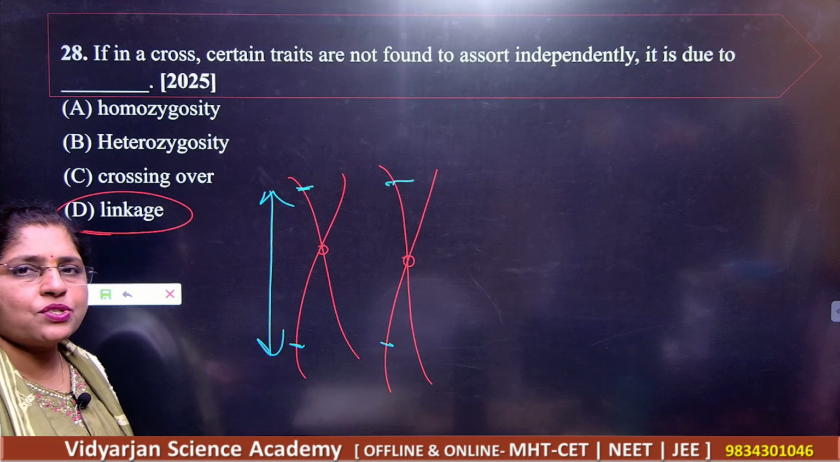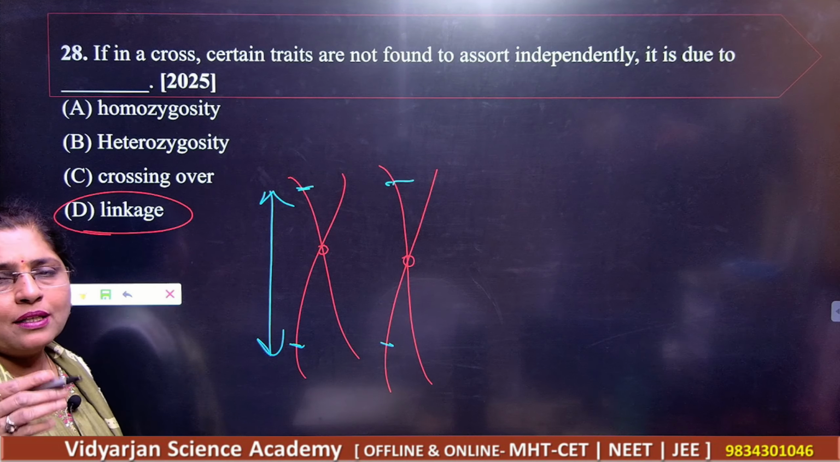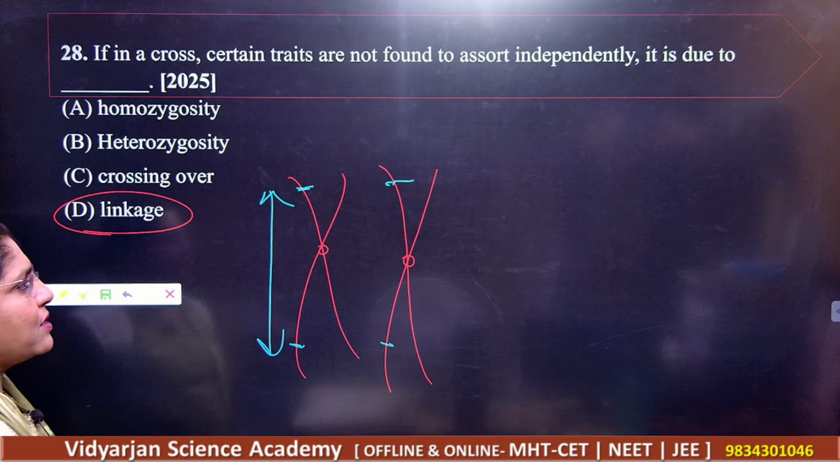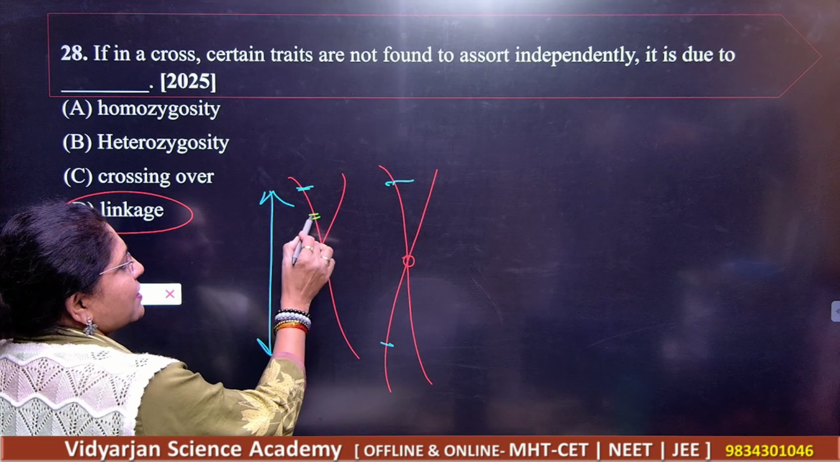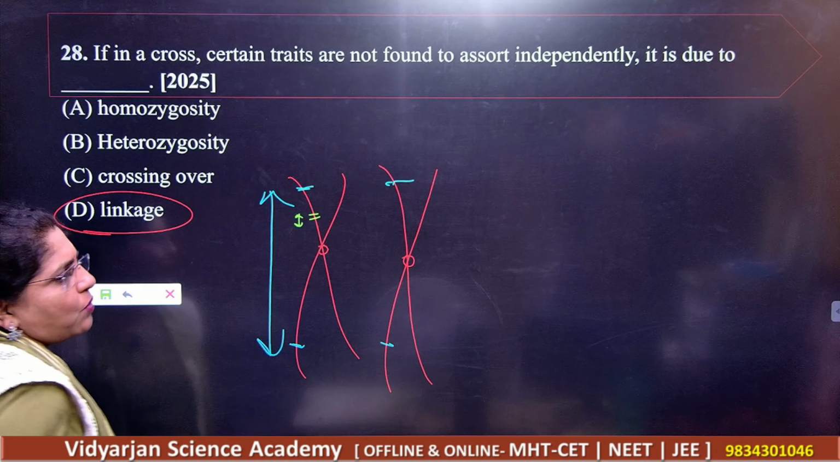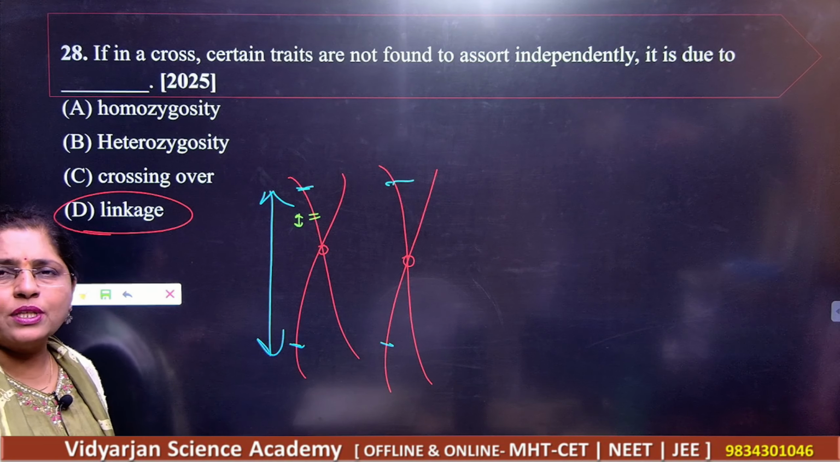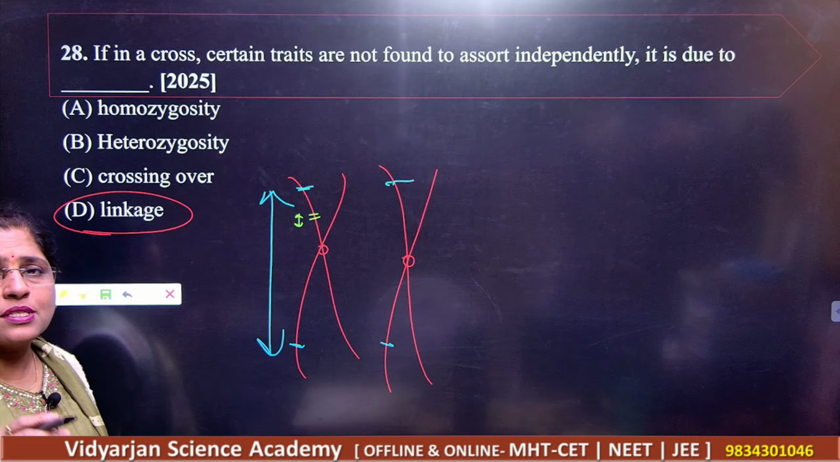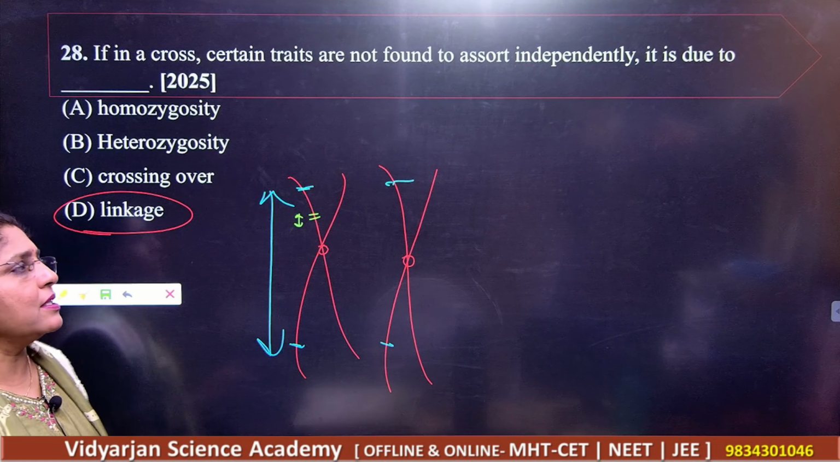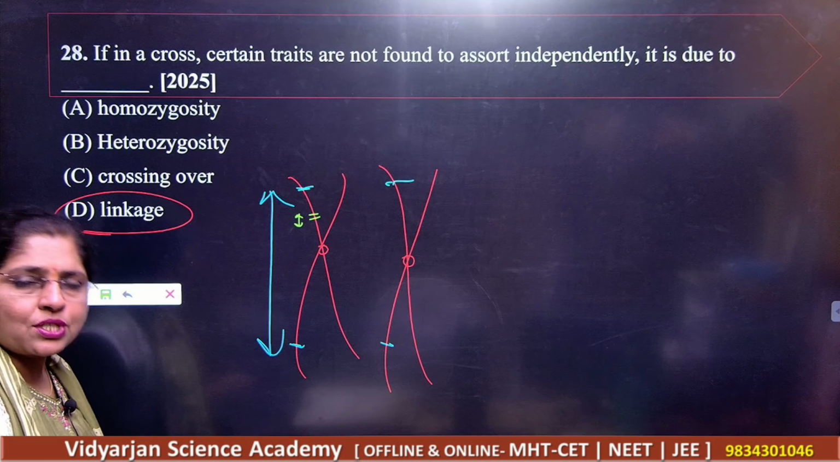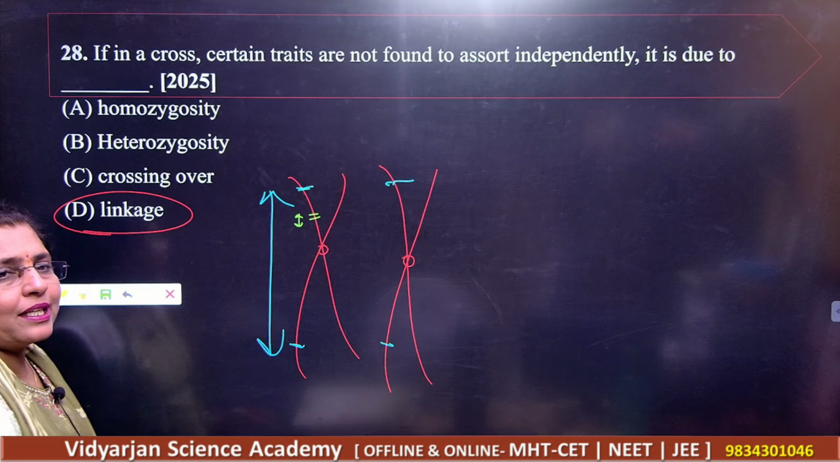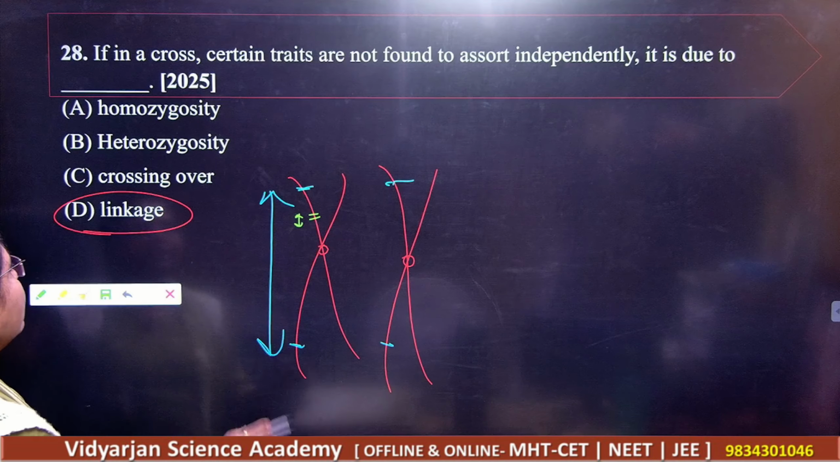More will be the distance, what will happen here? Less will be the chances of having variations when the distance is small. These are linked genes, they will not get separated easily, got it? So here you have more chances of genetic variation, and here you are getting very less chances of genetic variation, okay?